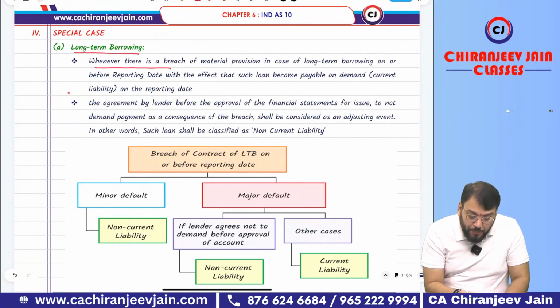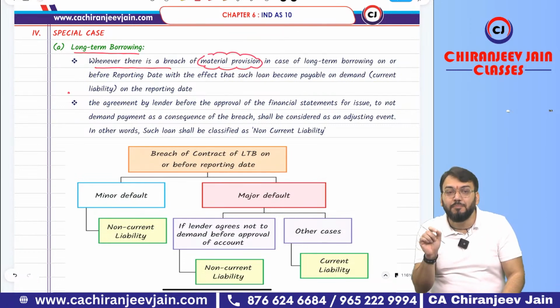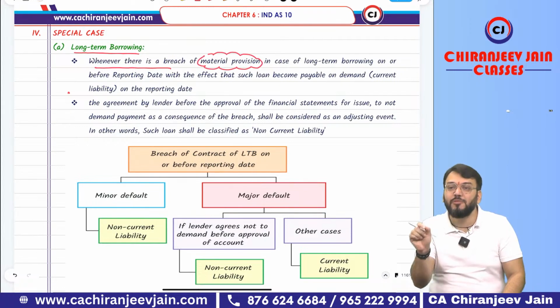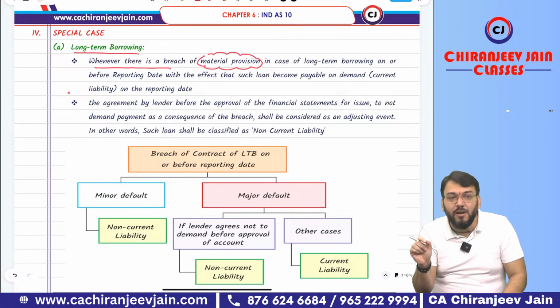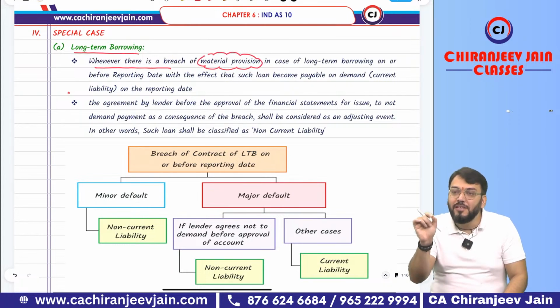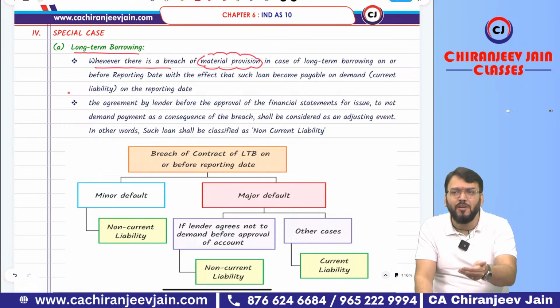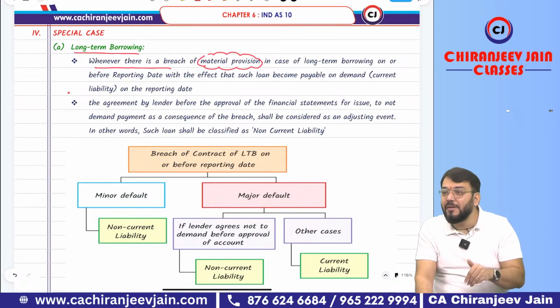You will be able to understand. Whenever there is a breach of material provision, this I have not said, this para is applicable only when there is a breach of material provision. If there is a minor default, this para is not applicable. Can I say in India, if there is a minor default, the bank will never classify a long-term borrowing as loan repayable on demand?